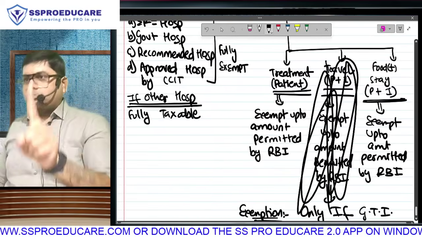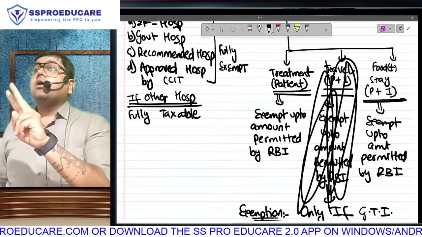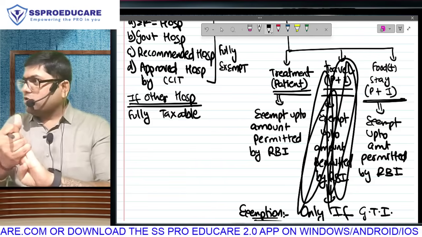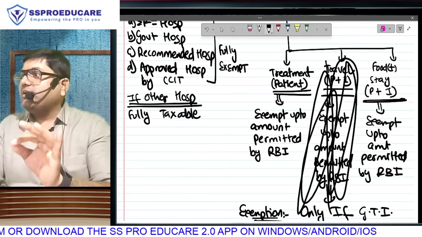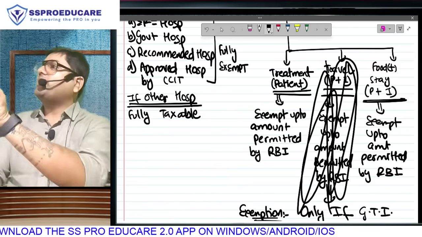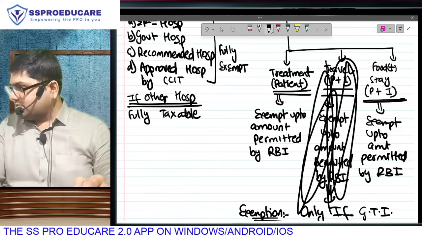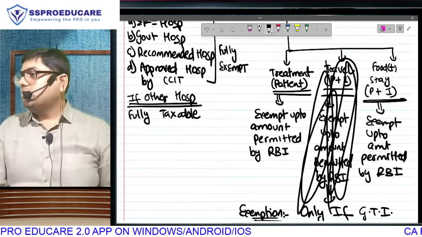Go complete income from house property. Hear me out. Income from house property, PGBP, capital gain, other sources. Is that the total of the other 4 heads? Then come to income from salary. Take basic salary, dearness allowance. Take all your taxable allowance, because all of them are a part of GTI. Then come to perquisites. We have studied so many perquisites till now, and we are going to study some more perquisites. Take all the perquisites.